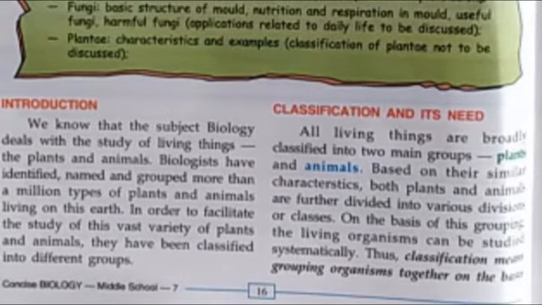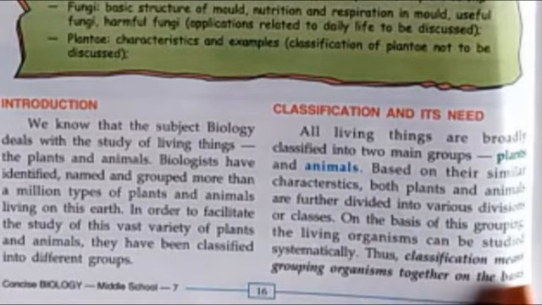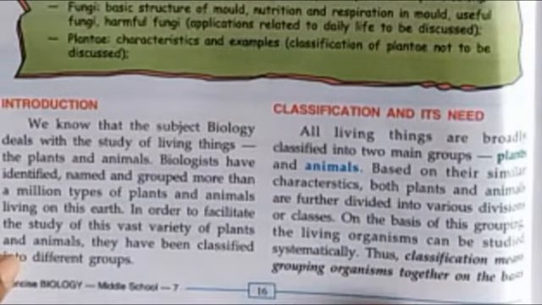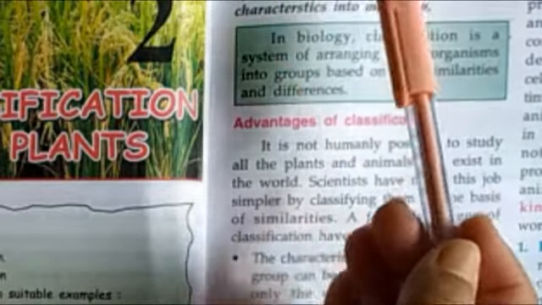How will we put them into different categories? We put together those plants which have similar characteristics, some of the characteristics will match, and they will come under the same category. So in this way, putting similar types of living organism into a specified group is known as classification. So what is classification? Classification means grouping organism together on the basis of certain common features.